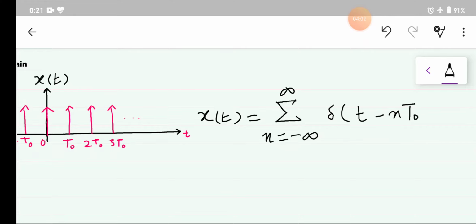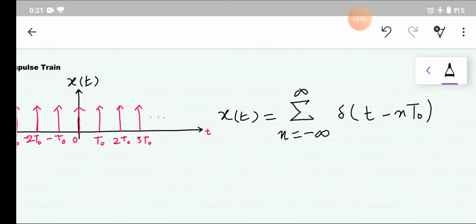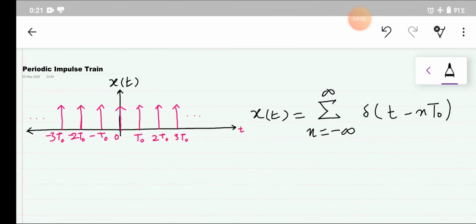So this is the formula for a periodic impulse train.